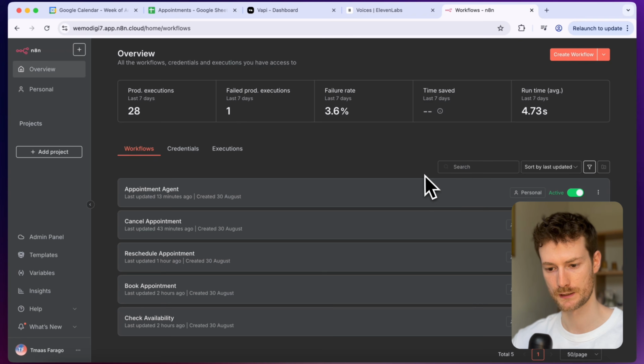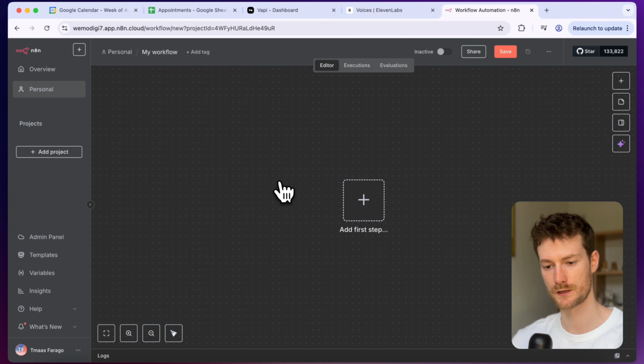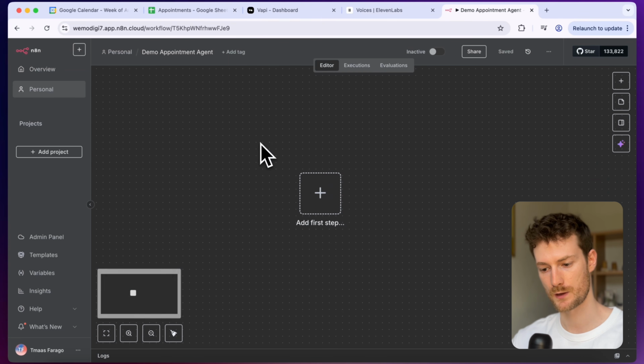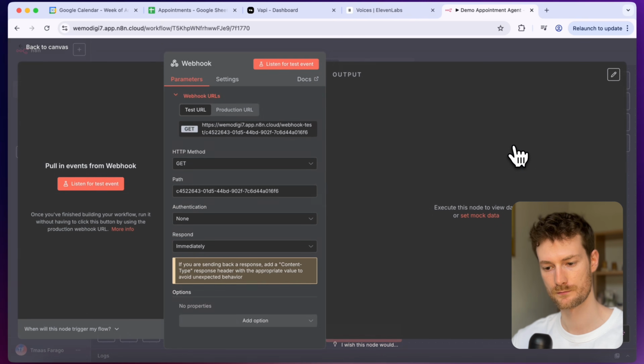So what I'm going to do is click on create workflow. And let's start with the AI agent that we are going to use in n8n. So I'm going to call it demo appointment agent. And this will be the main workflow that the Vapi voice agent will trigger. So the first thing we are going to add here is a webhook. So I'm going to look for a webhook.